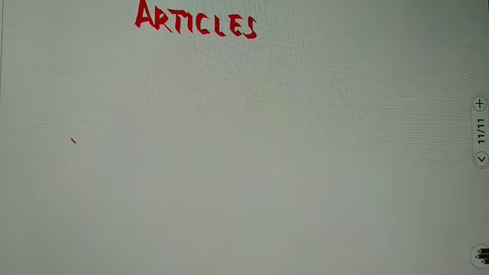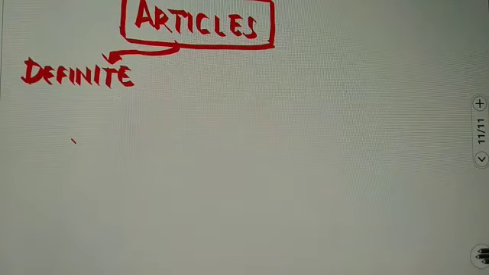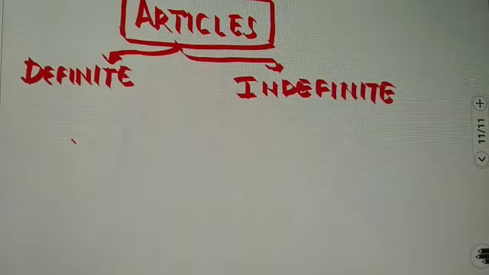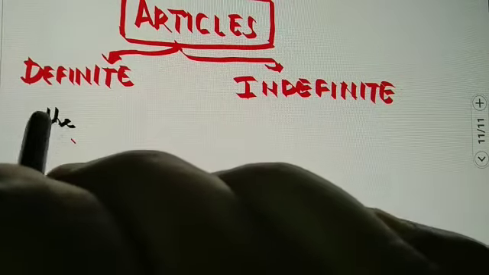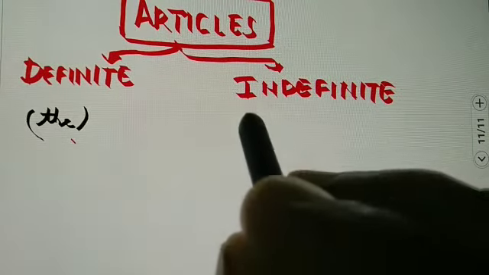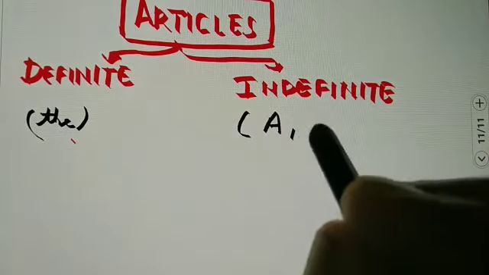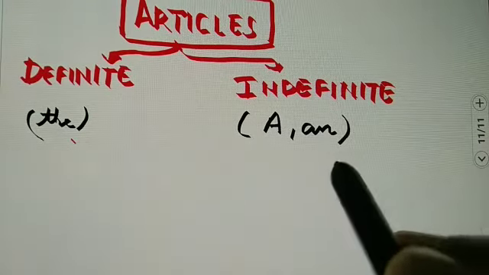Last we have articles, and articles are further classified into definite and indefinite articles. Here we know that the is definite article, whereas a and an are indefinite articles.